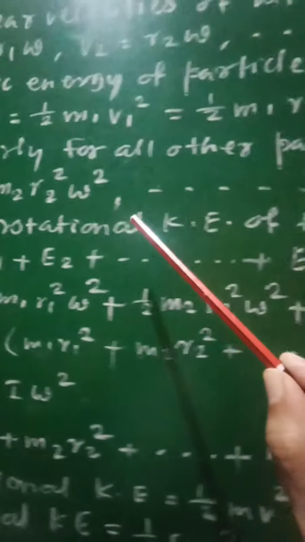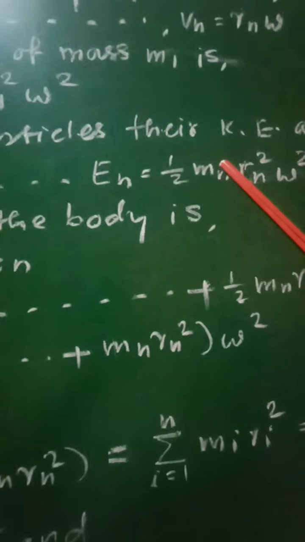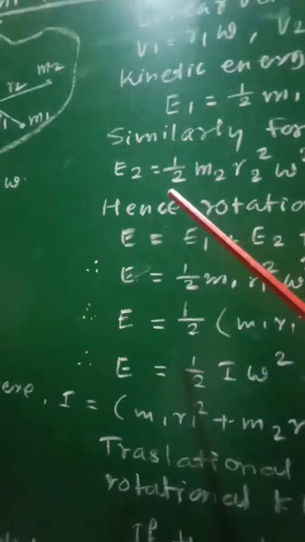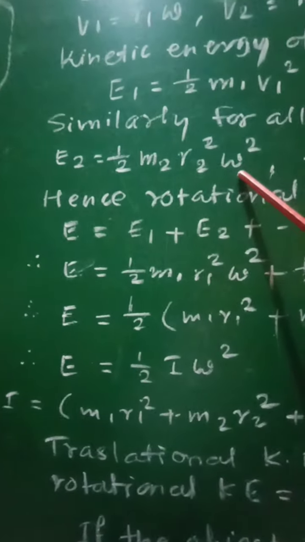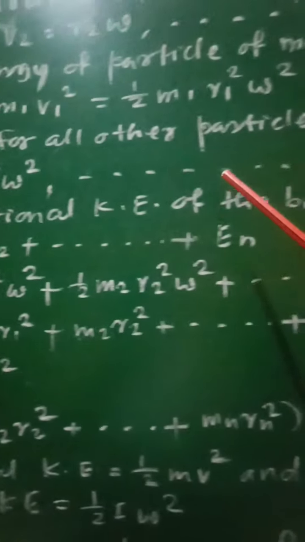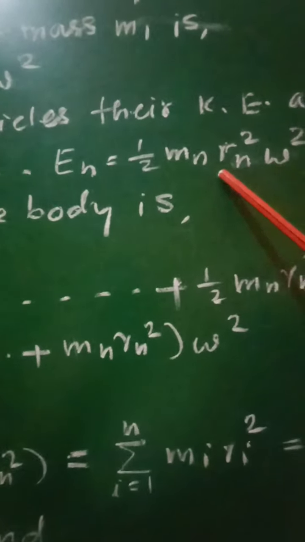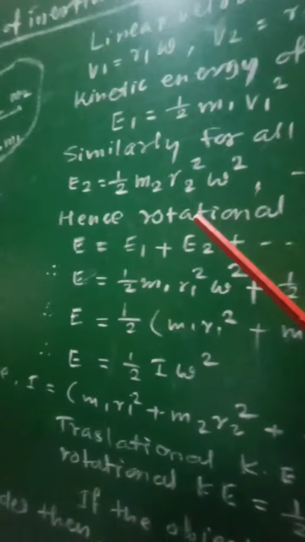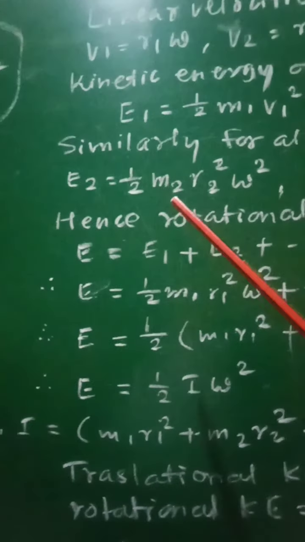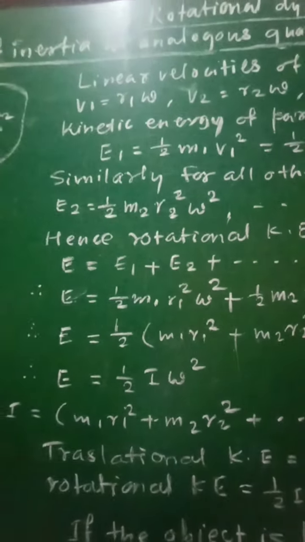Similarly, for all other particles having masses m2, m3, mn, their kinetic energies will be given as, for second particle of mass m2, E2 equal to half m2 r2 square omega square. Then for the nth particle of mass mn, En equal to half mn rn square omega square. Now E1, E2, E3, En are the kinetic energies of all these particles.